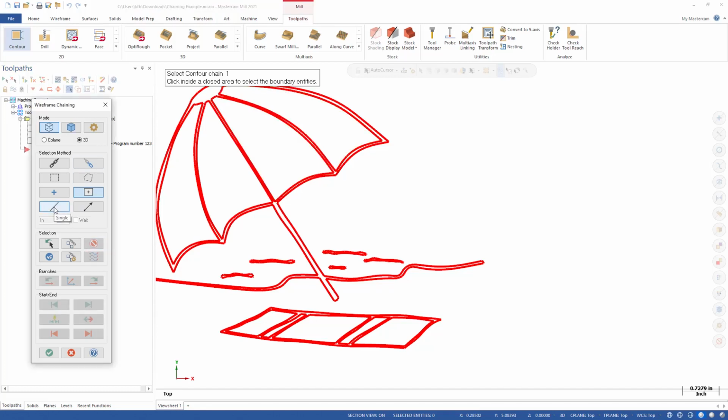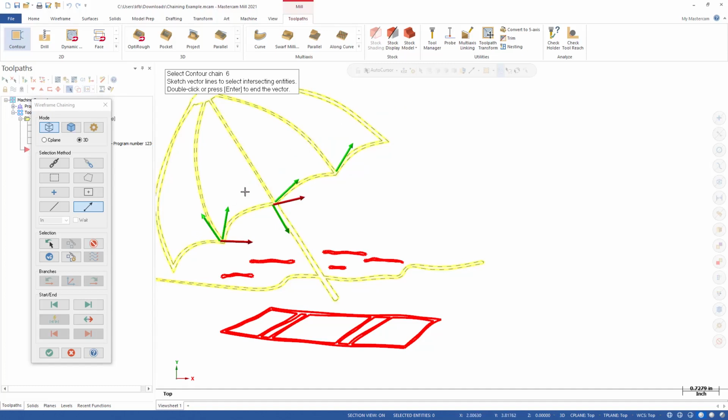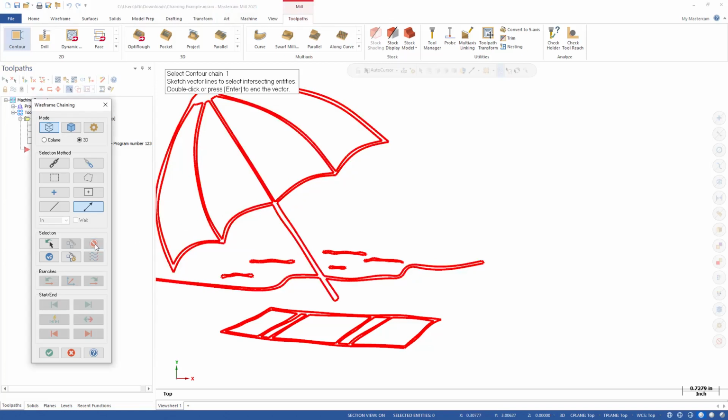We also have single, which is exactly that. It lets you select just a single option or a single entity. And then a vector select, which allows me to draw a line through the geometry. Double click and I'm done, and it finds all the geometry that goes through that. And of course it chains it. So once I went through this entity right here, it will chain that entire entity. Let me hit unselect here.